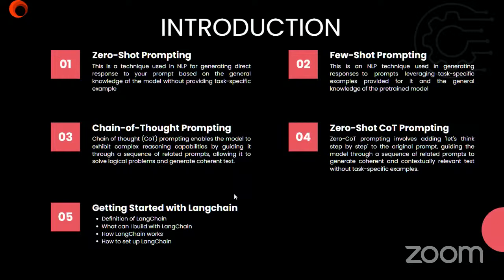The first thing we want to talk about is a form of prompt technique. Firstly, we'll be talking about zero-shot prompting. We have different prompt techniques that are used with large language models. The first one is zero-shot prompting, and this technique is used in such a way that when you want to request something from an LLM, you give it an instruction which we call a prompt. This type of prompting does not require an extra layer of explanation or example. That's why we call it zero shot.